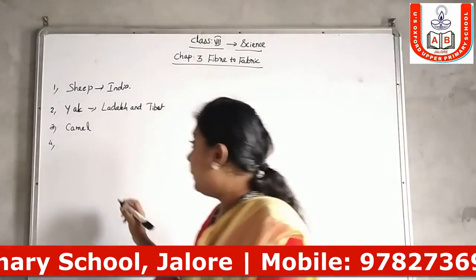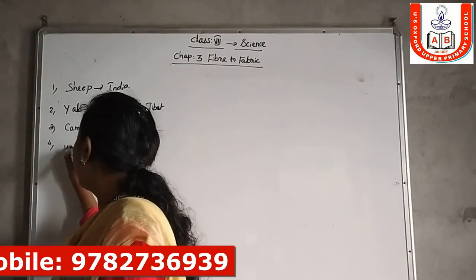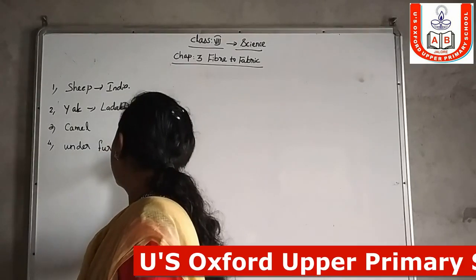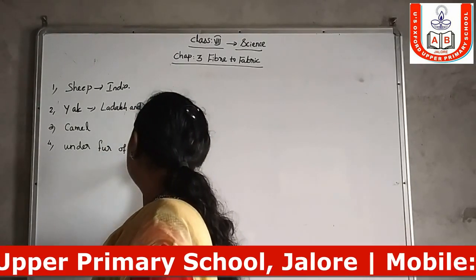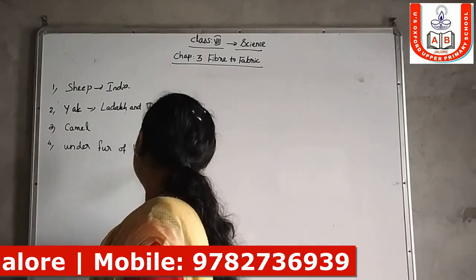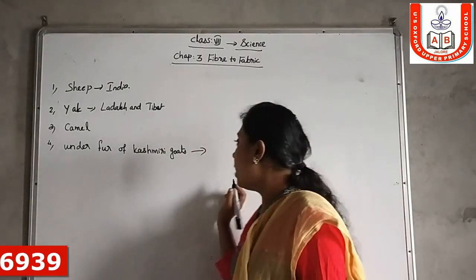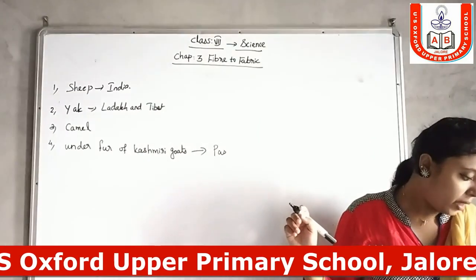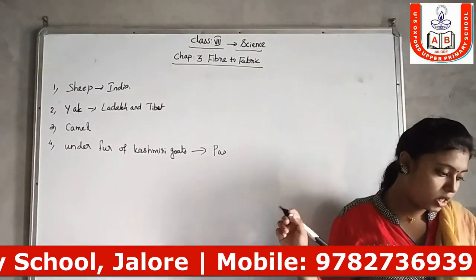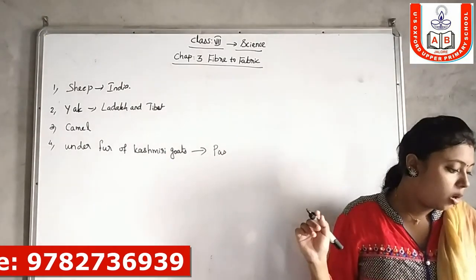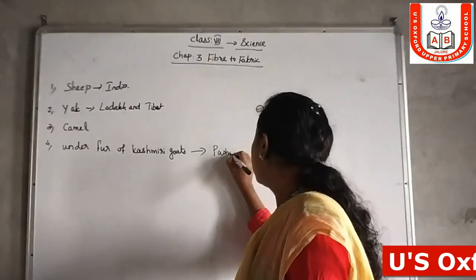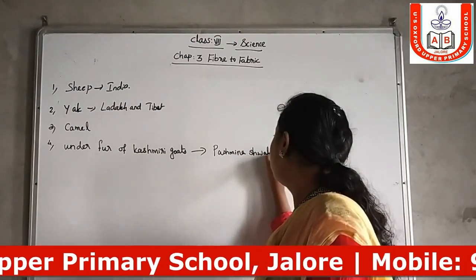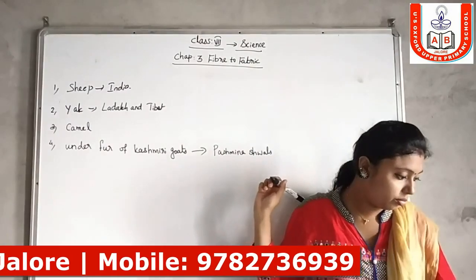Then the under fur of Kashmiri goats is soft, and is used to make pashmina shawls.